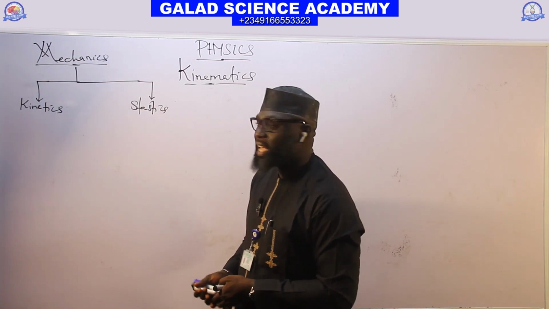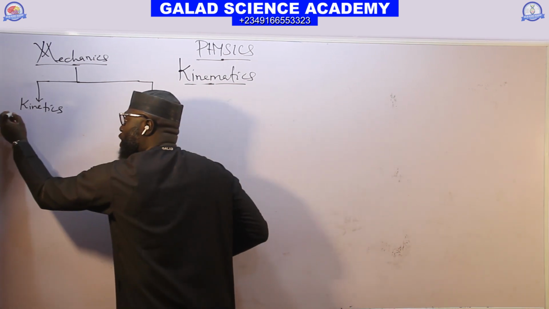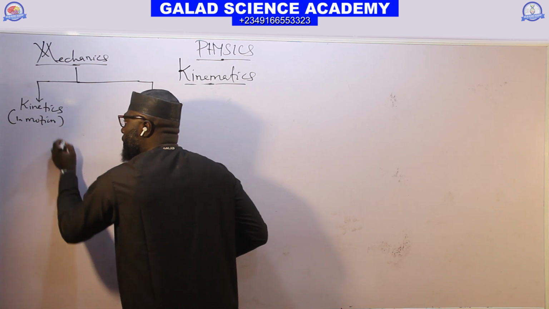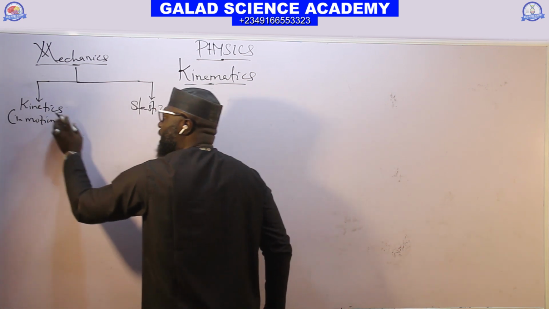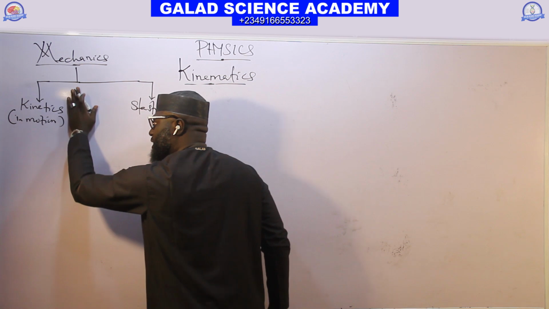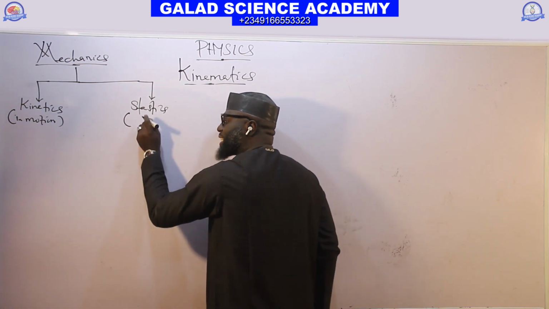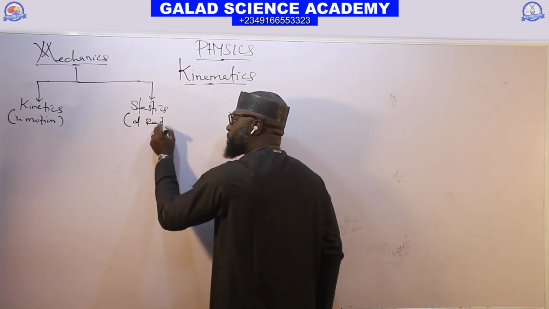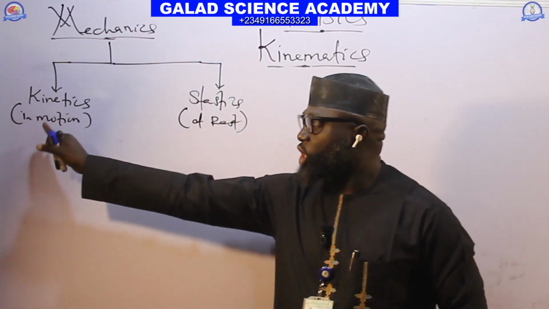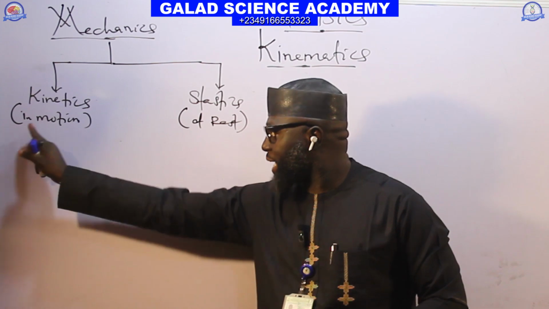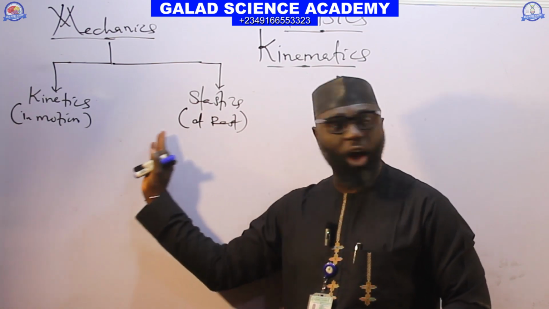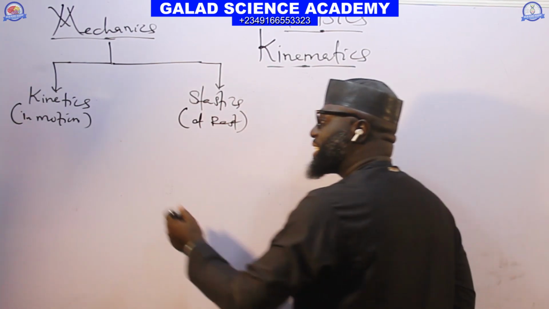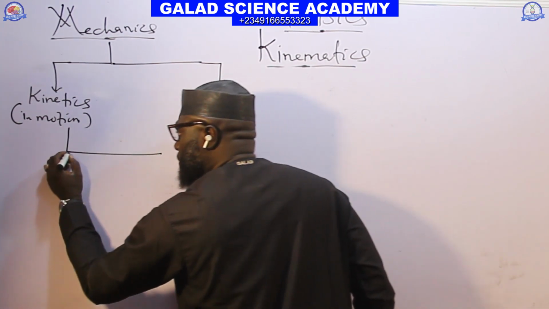And kinetics is the study of an object in motion. The study of a body in motion is called kinetics, whereas statics is the study of a body at rest. The study of an object in motion is called kinetics, but the study of an object at rest is called statics. And kinetics is now divided into two parts.